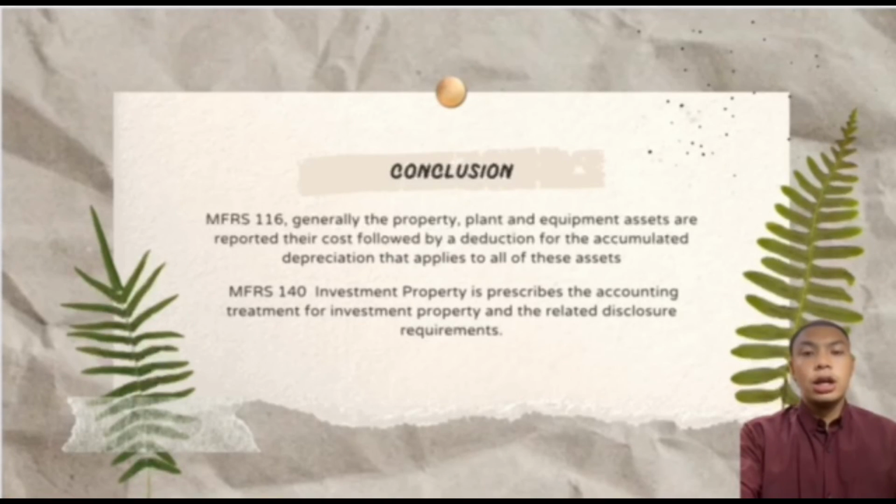So, as a conclusion of MFRS 116, generally the property, plant and equipment assets are reported at their cost followed by a deduction for accumulated depreciation that is applied to all these assets. Property, plant and equipment is initially measured according to its historical cost. Property, plant and equipment has a long useful life. Fixed assets are expected to yield service over several accounting periods.